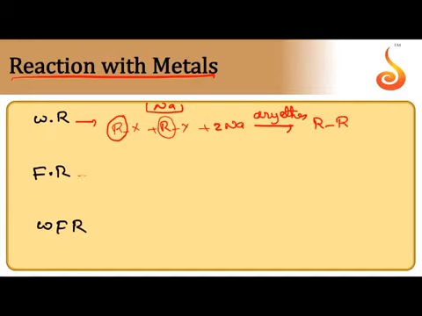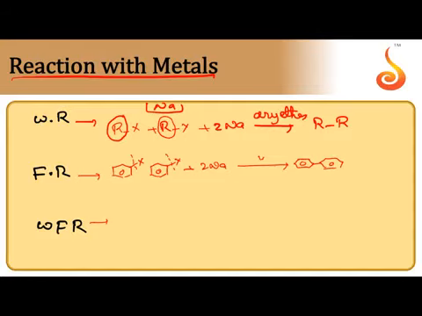That is Wurtz reaction. Fittig's reaction: instead of alkyl halide, you take aryl halide. When aryl halides are reacted with sodium metal in the presence of dry ether, 2 aryl groups, 2 phenyl groups get combined with each other forming diphenyl. This reaction is called Fittig's reaction.